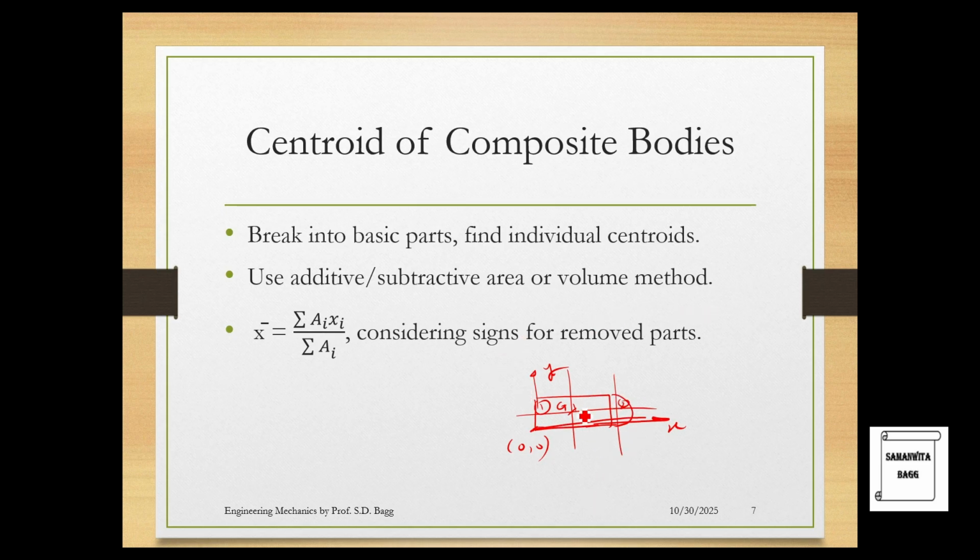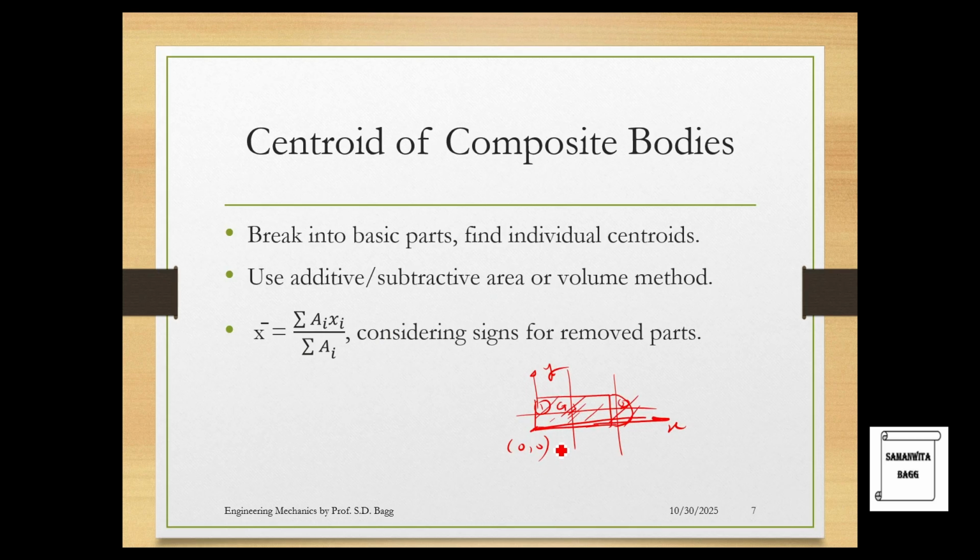And then what you do is you will have to cumulatively find the centroid for this entire structure that you see. So second step is use additive or subtractive area or volume method. Now what do you mean by additive or subtractive? For example, here somebody tells me find the centroid of this entire body.